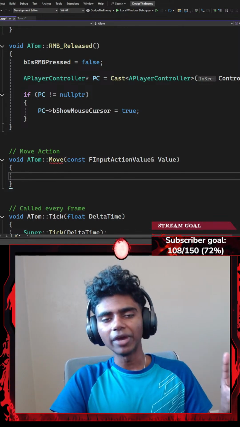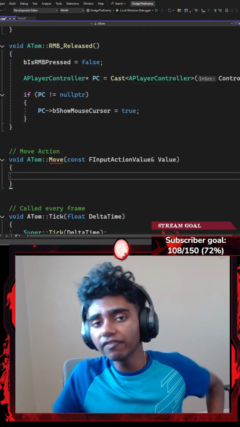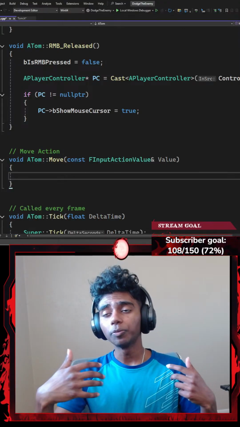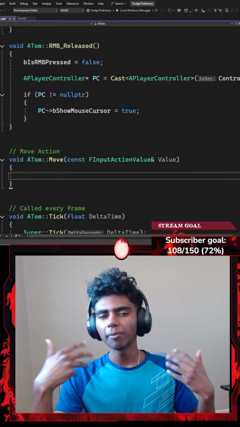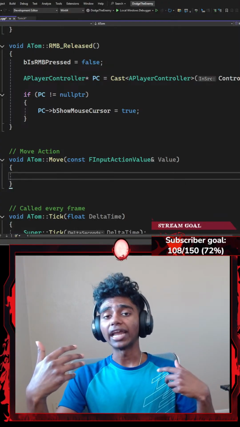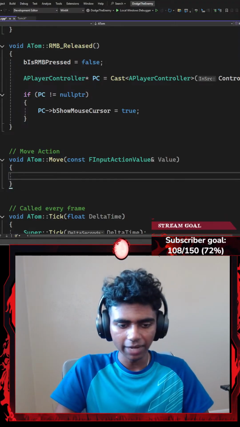Now here are the three key steps if you want to actually move your player. I would be needing a scale value: am I moving in a positive direction or negative direction? I would be needing a world direction: which way am I moving? Am I moving towards the left, towards the right, forward, or backwards? And a rotation. So am I rotating properly type stuff?